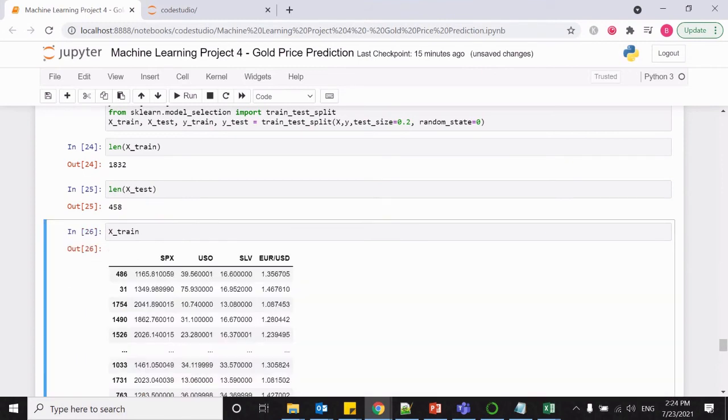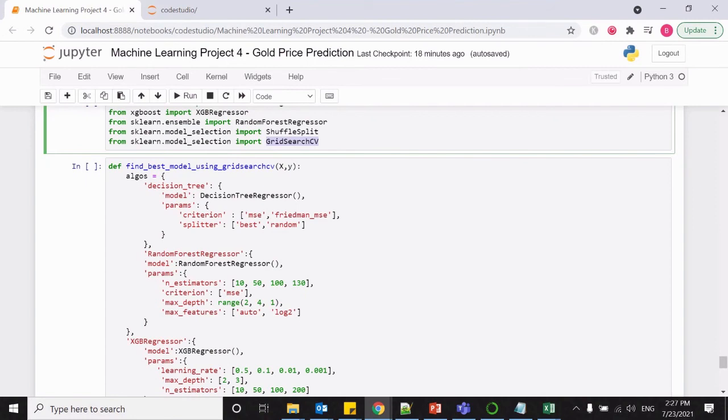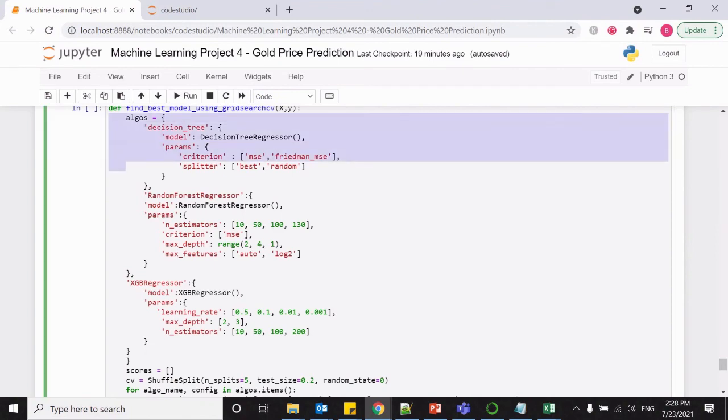So we can see these many features are available. Before building a model, we'll implement a model selection technique on multiple algorithms and find which gives the best score on the given data set, and based on the best score, we'll take that algorithm and build the model. In our case, we are going to take three algorithms: decision tree, XGBoost regressor, and random forest. Using a model selection technique like grid search CV, we can find the best algorithm with optimized parameters. So here is the code to apply the model selection technique.